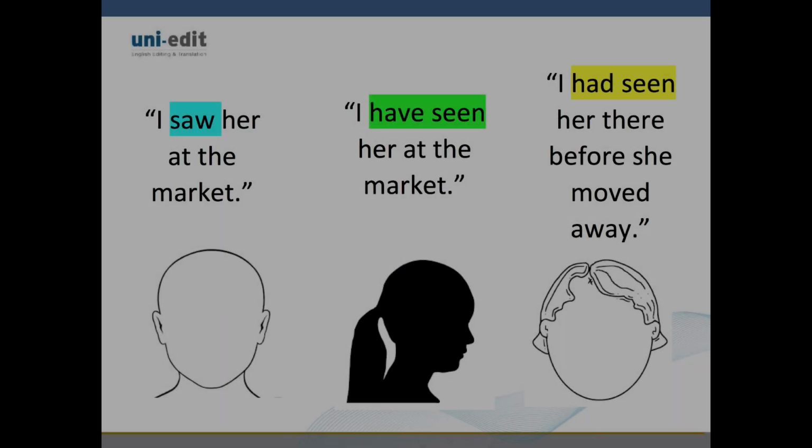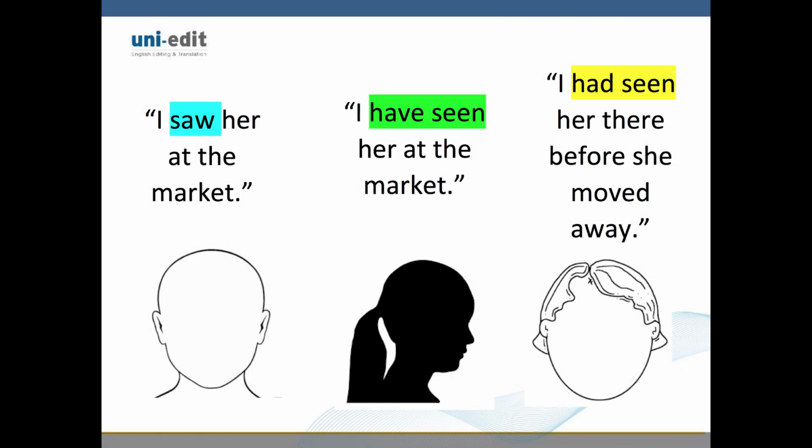Let's pretend we have possible witnesses being interviewed by police. The first tells police, I saw her at the market. The second tells police, I have seen her at the market. The third tells police, I had seen her there before she moved away. The first one is implying something different from the second and the third.